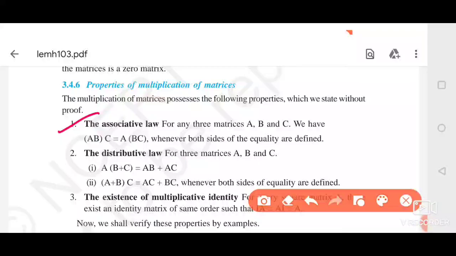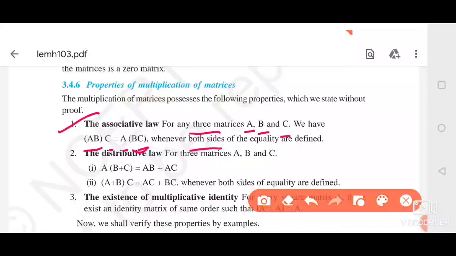Under associative law, it is written that for any three matrices A, B and C, we have (AB) into C is equal to A into (BC).